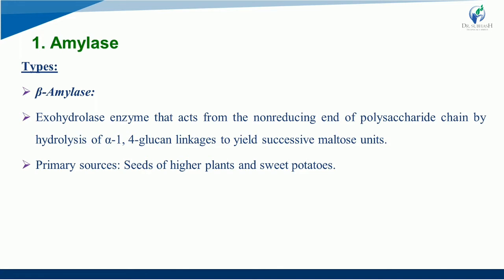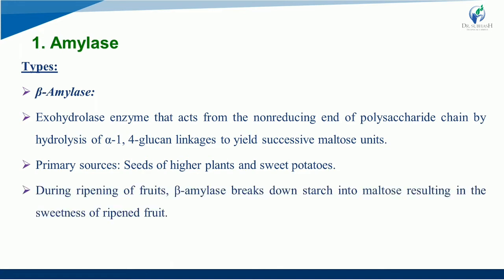Primary sources of beta amylase, as you can see, are seeds of higher plants and sweet potatoes. So these are the primary sources where you can find beta amylase. In sweet potato, there is a high amount of beta amylase, right? And also in seeds of higher plants. Now, the most interesting fact is this: during ripening of fruits, beta amylase breaks down starch into maltose, resulting in the sweetness of the ripened fruit.